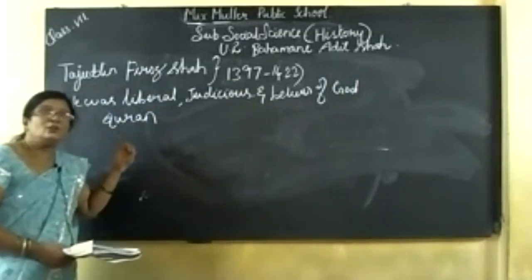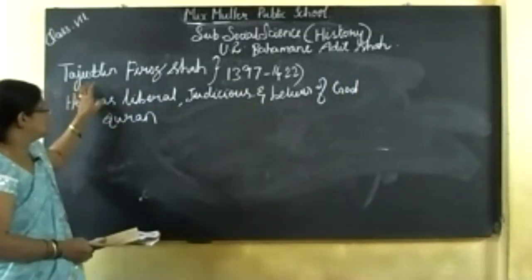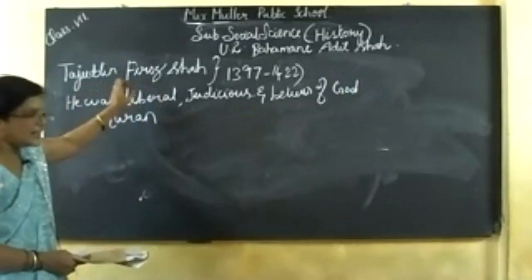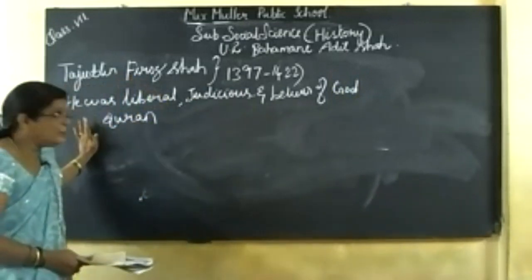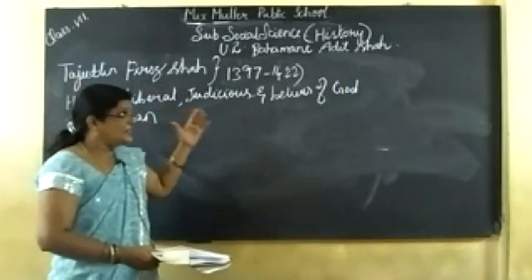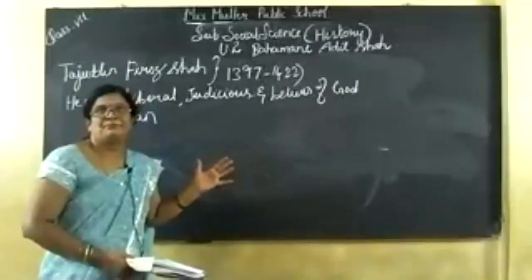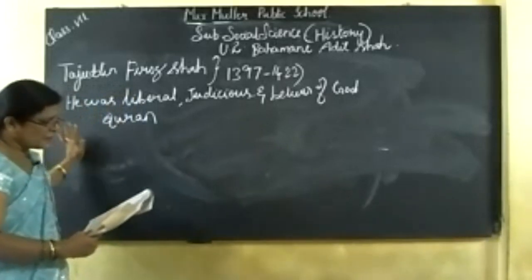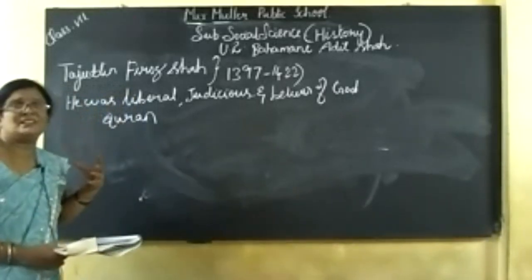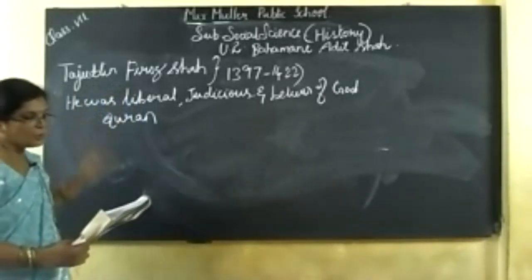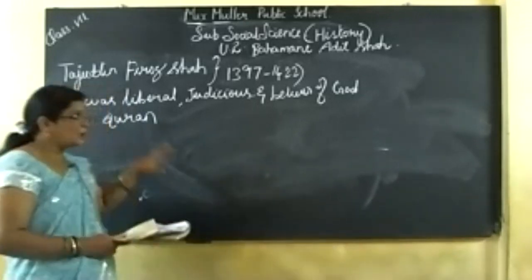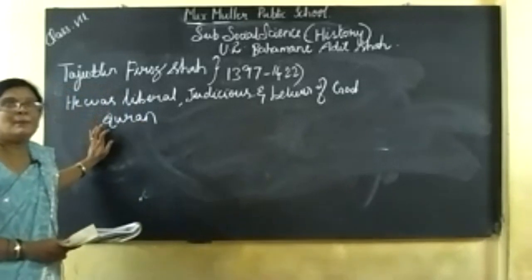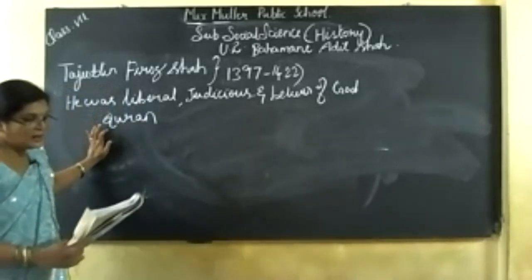So he was also a good writer. Tajuddin Firoz Shah was a great sultan in the Bahmani dynasty. He was a liberal, judicious person and a believer of God. He made copies of the Quran for his whole life. He was not only a great sultan, but also a writer.